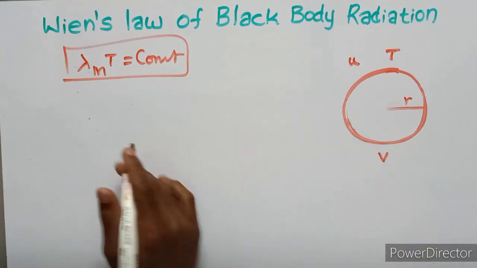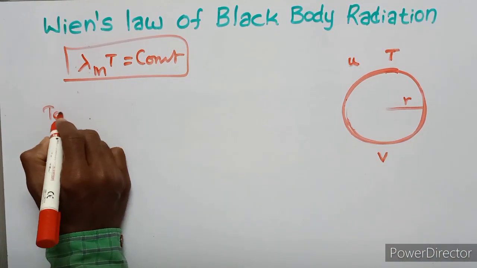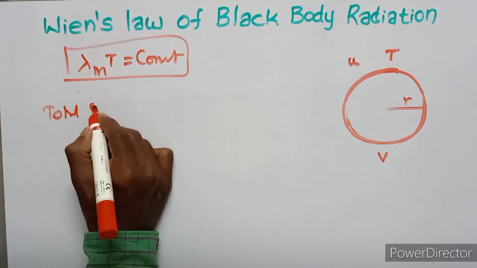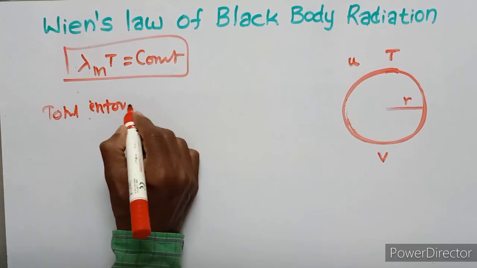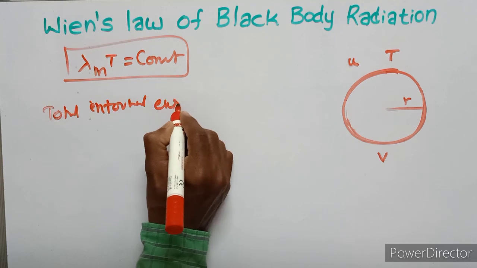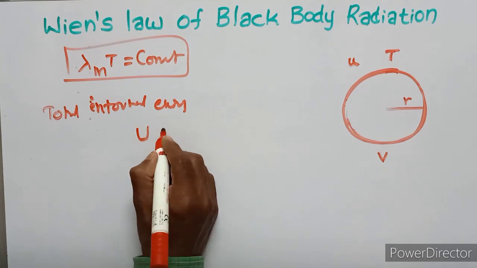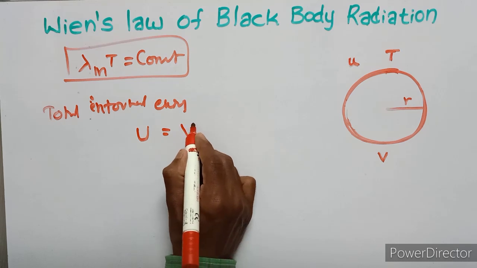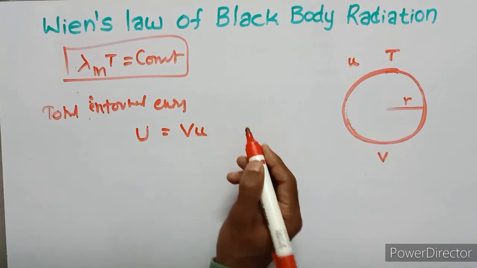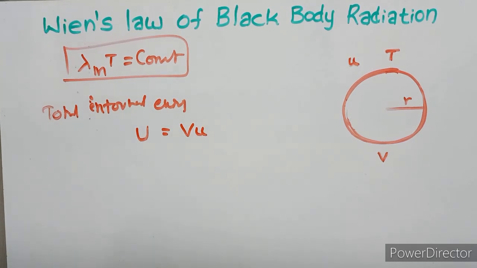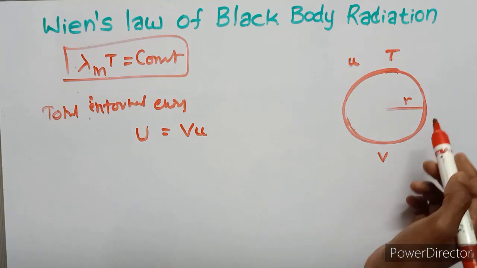So the total internal energy U is equal to the total volume into the energy density. Let us imagine the expansion of the enclosure.